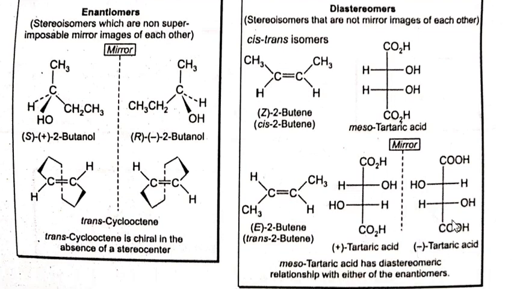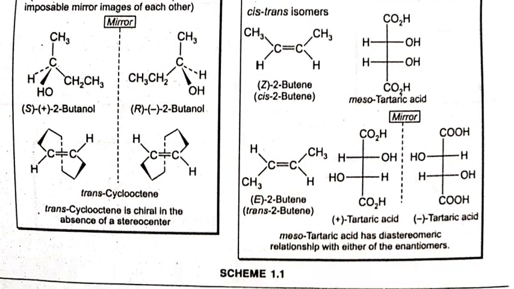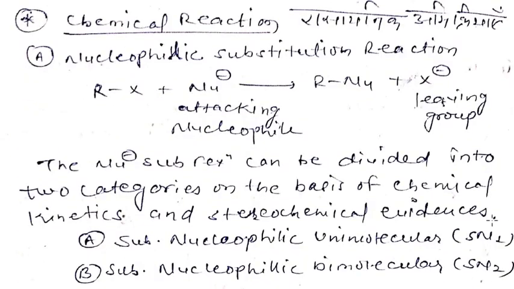So the dextro and levorotatory tartaric acids are enantiomers, whereas meso tartaric acid and dextrorotatory tartaric acid are diastereomers of each other. Similarly, meso tartaric acid and levorotatory tartaric acid are also diastereomers of each other. Meso tartaric acid has a diastereomeric relationship with either of the enantiomers, that means positive or dextrorotatory tartaric acid or negative or levorotatory tartaric acid. This is the basic concept of optical isomerism. Go through that. We will discuss the rest later in the next lecture.